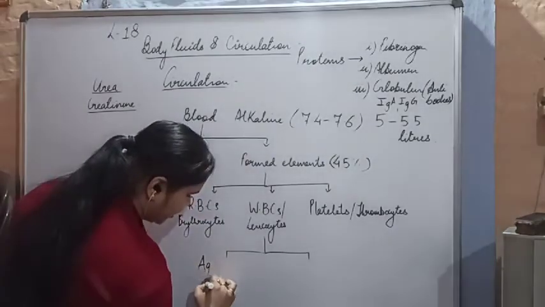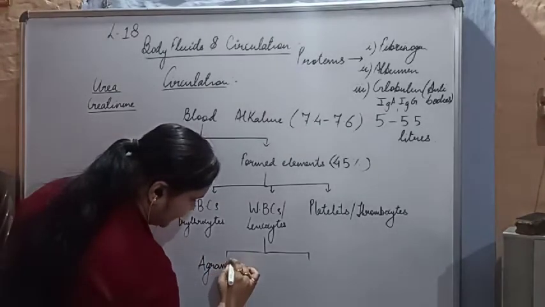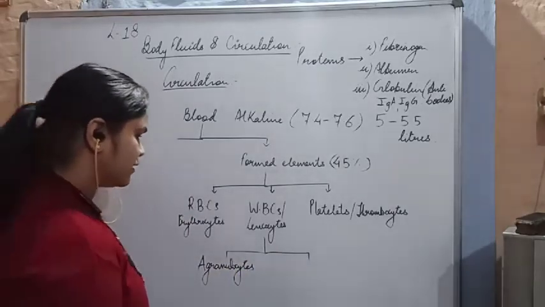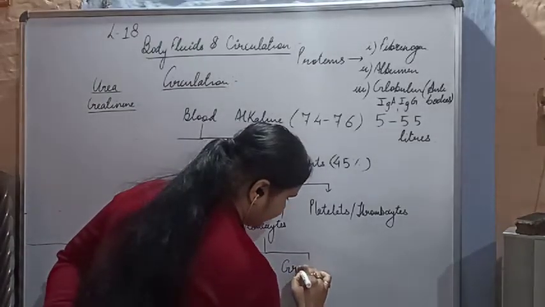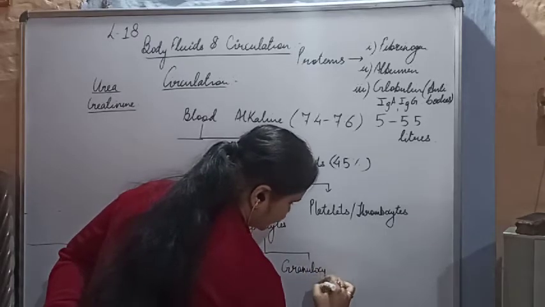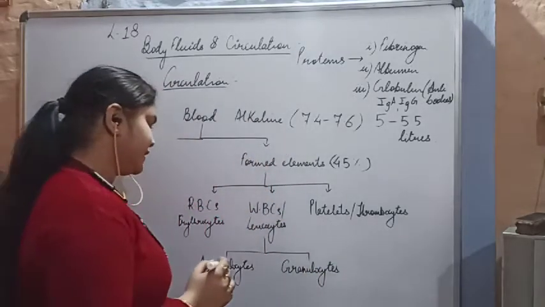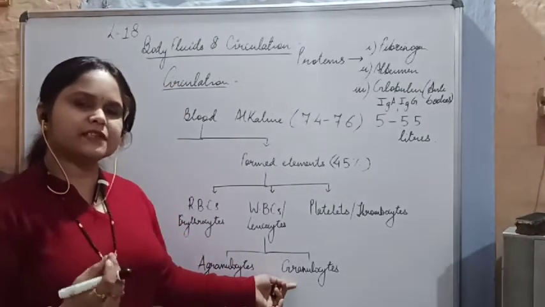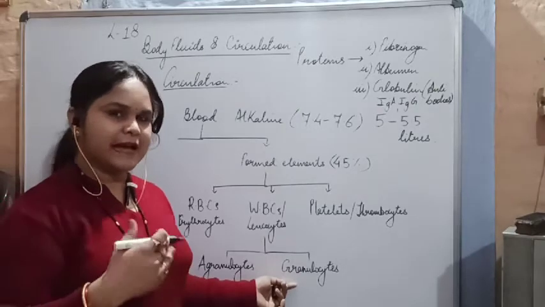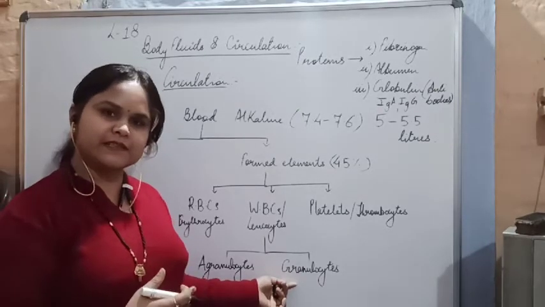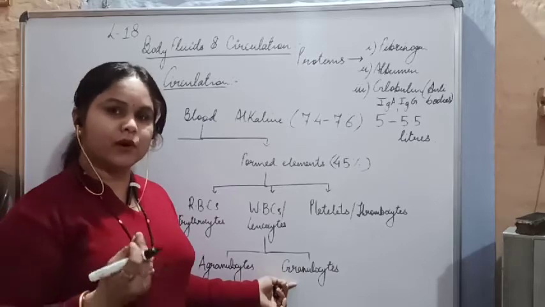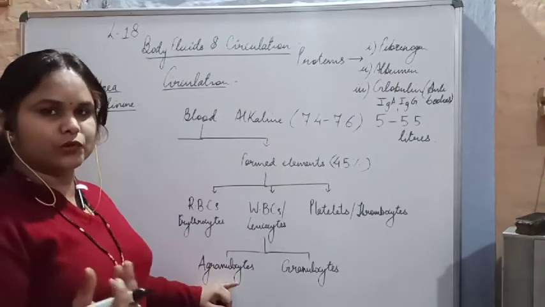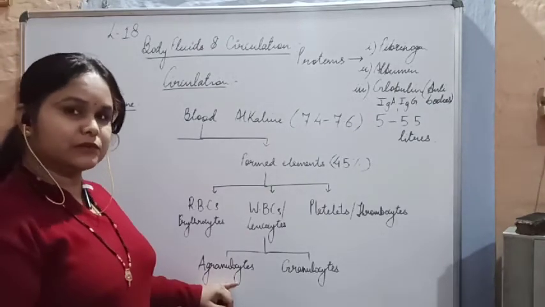The WBCs are divided on the presence of granules into two types. First is the agranulocytes, and the latter is the granulocytes. Now what are these granulocytes? What are these agranulocytes? Granulocytes are the type of WBCs which contain granules in their cytoplasm. As it is a cell, it will have a nucleus, and it will have granules in the cytoplasm. Agranulocytes are the cells which do not have granules in the cytoplasm.